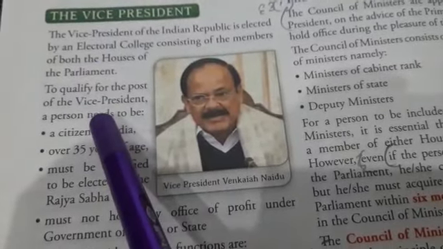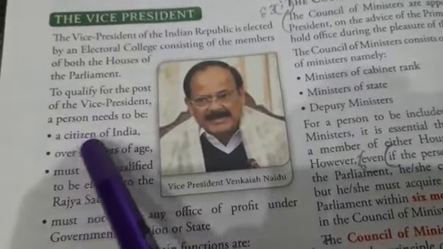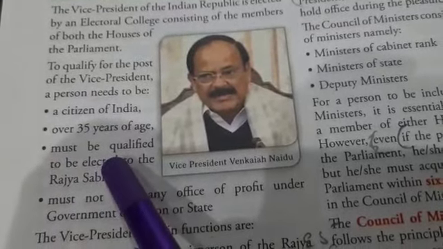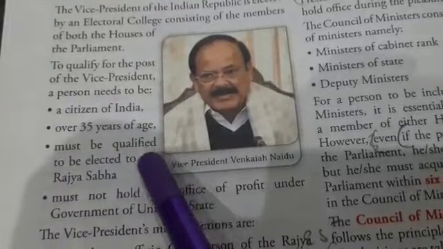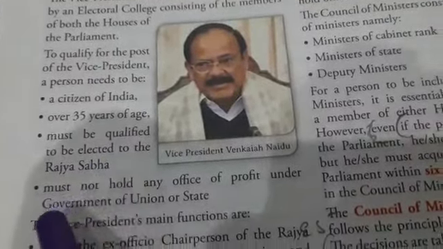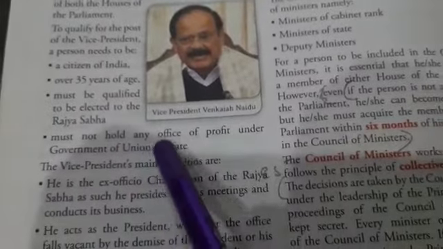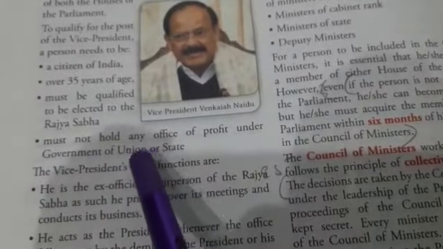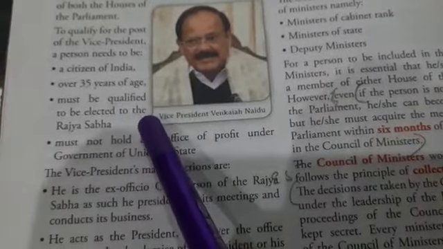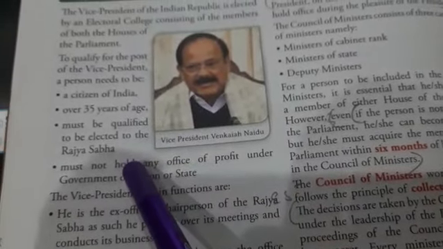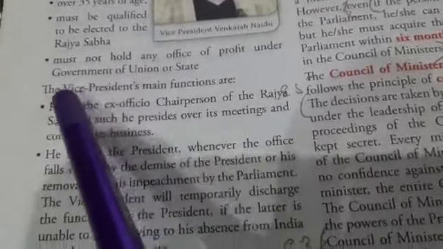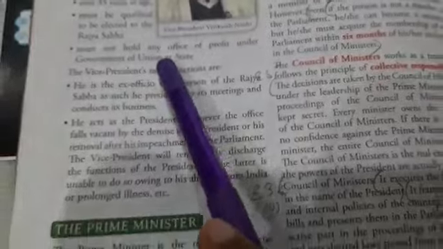Now what is the qualification for his post? He should be a citizen of India. He should be over 35 years of age and must be qualified to be elected to the Rajya Sabha. He must not hold any office of profit under the government of union or state. This is the qualification that is required for the vice president. And moving on to the functions, what are the main functions?